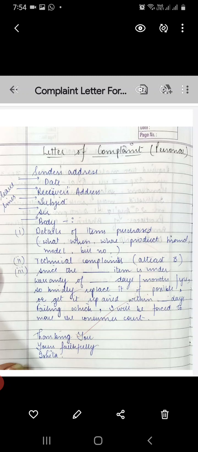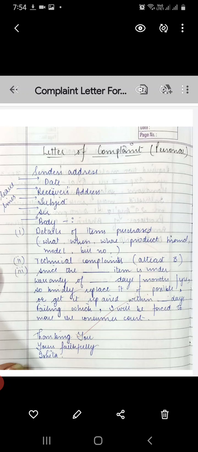But the other kind might be a new kind of letter to you, that is the business letter. As you can see on the screen, we have the format as is for the formal letter. We begin with sender's address. The arrow indicates that you have to leave a line. आपने arrow नहीं लगाना है line letter में.